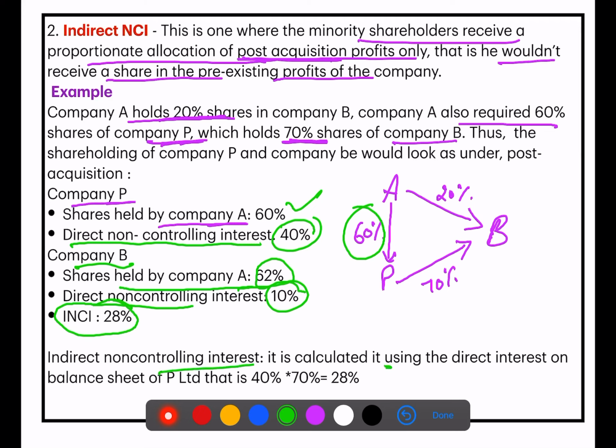It is calculated using the direct interest on the balance sheet of P Limited, that is 40% into 70%. See, here P holds 70% of the shares of company B. Now, the direct non-controlling interest is 40%. So if you multiply 40% with the 70%, you will get the indirect non-controlling interest.